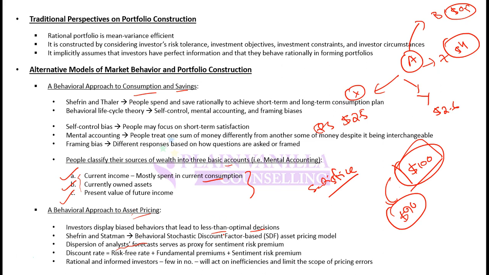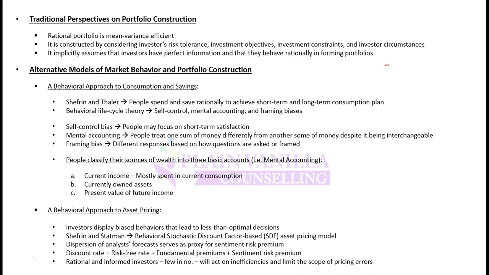And there should be certain risk premium charged for this dispersion. So this theory, behavioral finance, says that this dispersion is due to differences in sentiment. This dispersion reflects the sentiment risk. That is, overall, if market sentiment is down, then dispersion will be higher within analyst estimates. Different analysts will be coming up with different estimates. Why? Because they would think that market will react in abnormal way due to high sentiment risk.